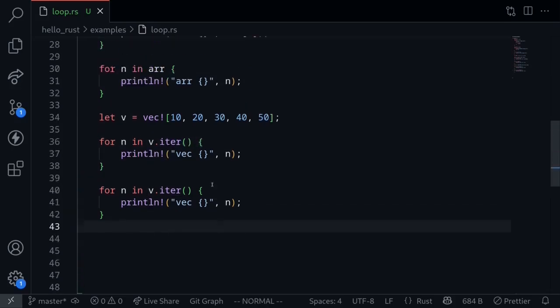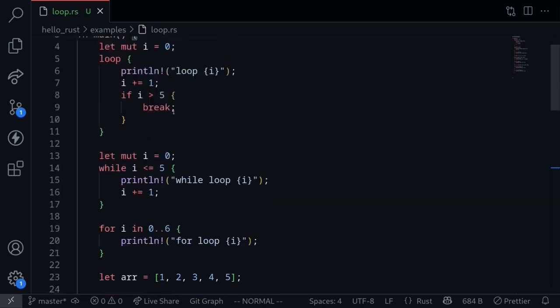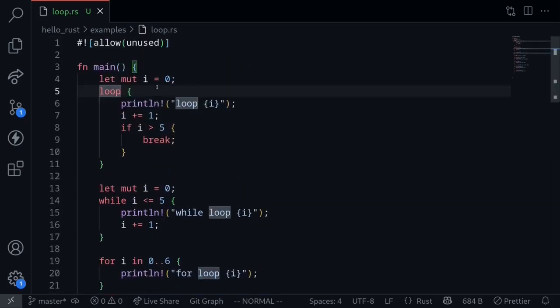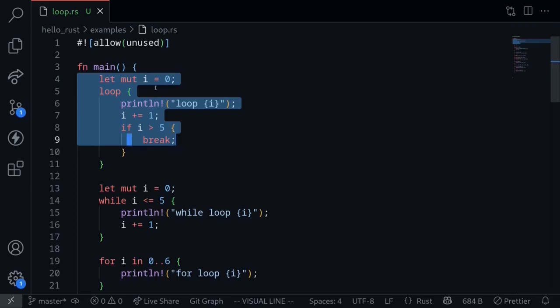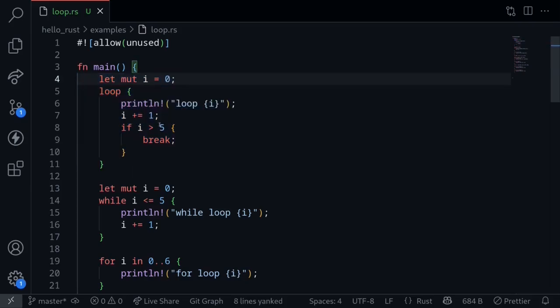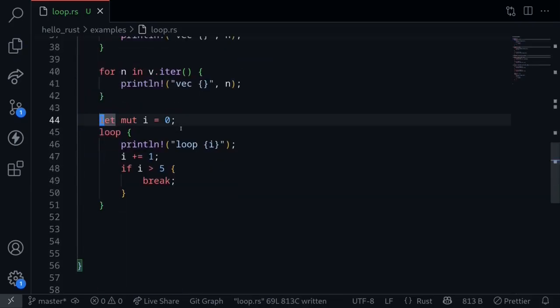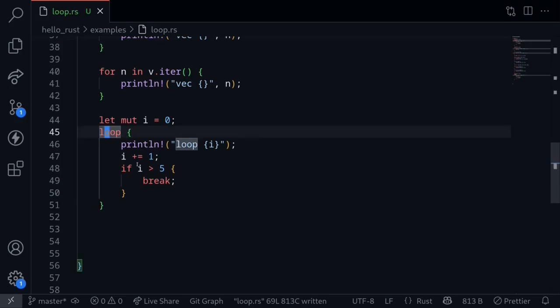And finally, I'm going to show you an example of returning a value from a loop. So first, I'll copy this, and then we'll go all the way down and paste this code. So this will be an example of returning a value from a loop. Remember when we looked at the example for if and else statements, in Rust, we can return a value from the statement. This is also true for loops. We can return a value from a loop.